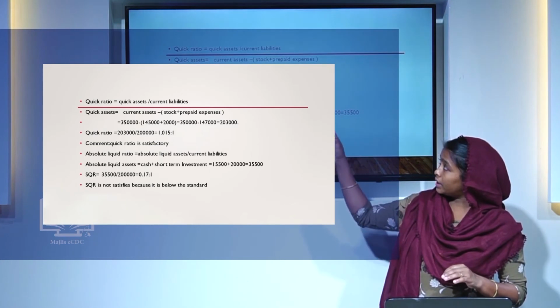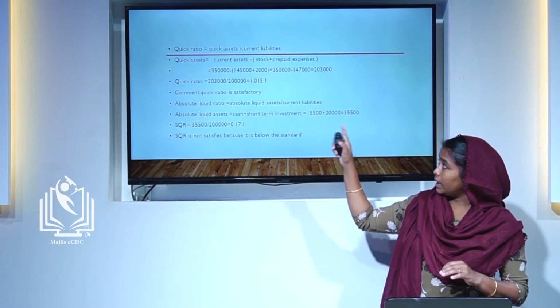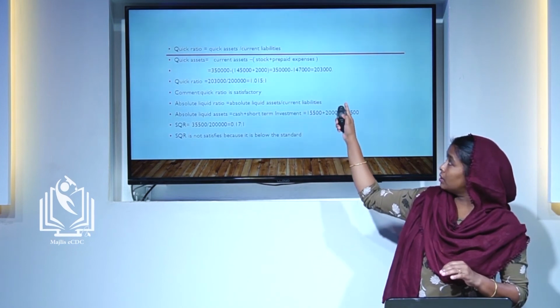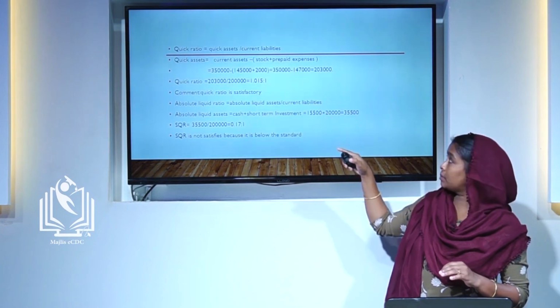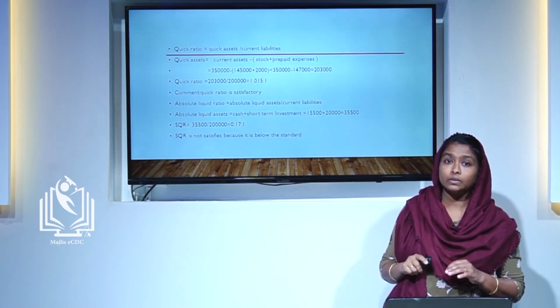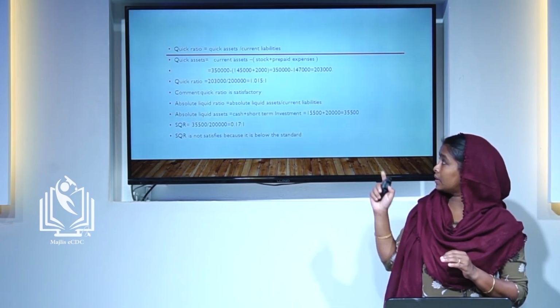Current assets already calculated, 3,50,000. So 3,50,000 minus 1,47,000 is equal to 2,03,000. Here the total amount of quick assets is 2,03,000.